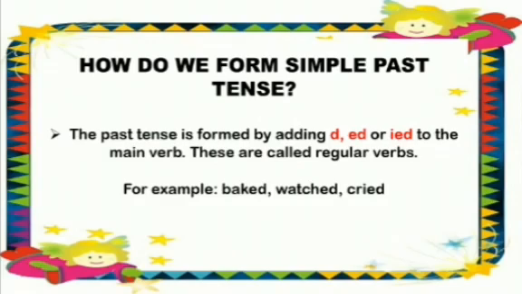The simple verb in watched is w-a-t-c-h, and to make it past tense, we add ed to the spelling, and watch becomes watched in the past tense. Next, cried. Now the simple verb in the word cried is cry, c-r-y, cry. The rule which applies here is that in place of y, we write i and then add ed to it. So cry becomes cried.